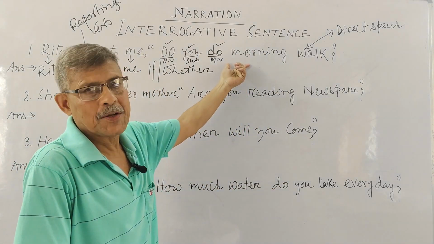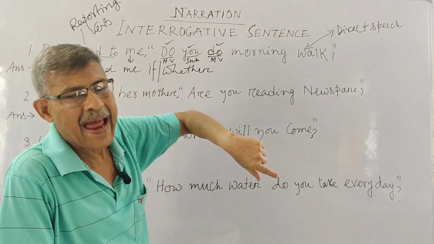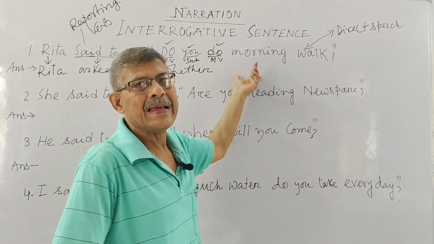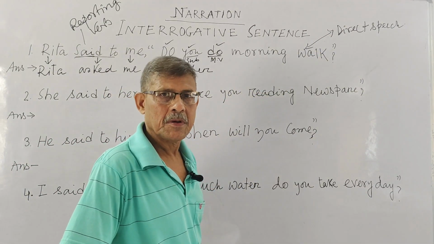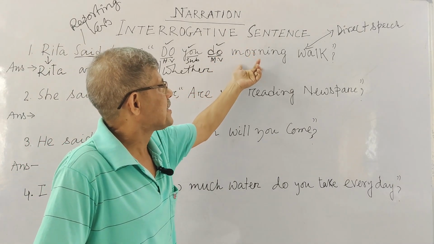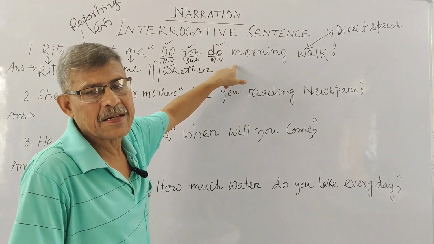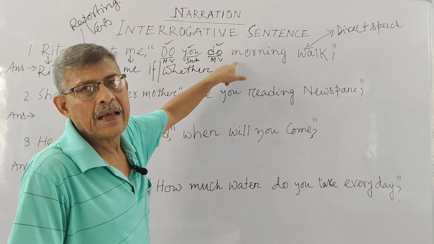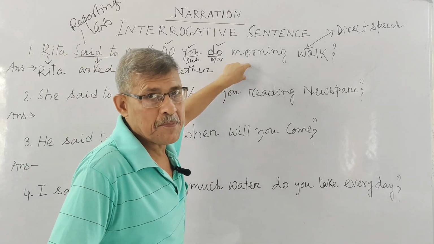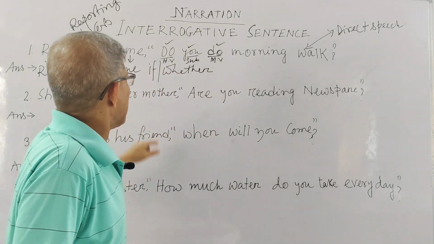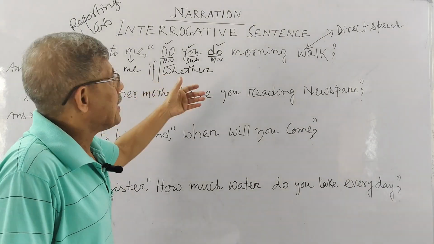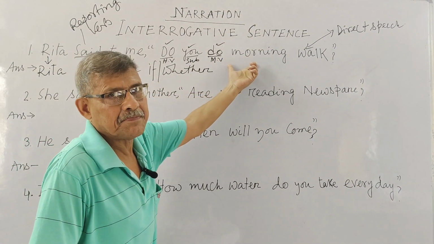If you get exclamatory, then you have to make that into an assertive sentence when you do indirect speech. So every kind of sentence we get in our direct speech, we have to make into an assertive sentence, isn't it? This is very important to remember. Now you see, you have set the linker if or whether, then you have to make it assertive, isn't it?